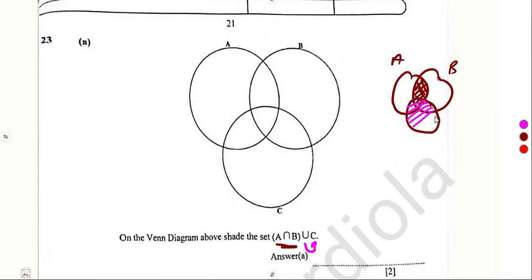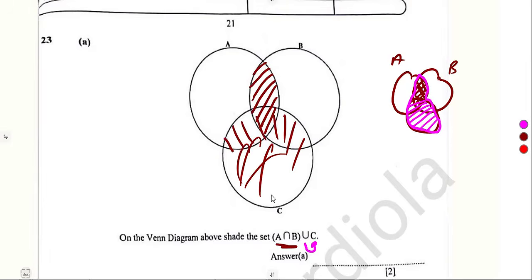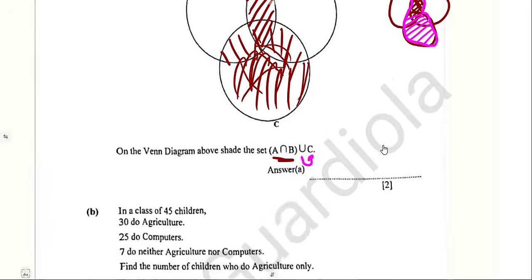This is our set C. So at the end, if we combine, what are we going to have? We are going to have the whole of this region that we shaded. That is it. It was just a combine. The intersection, you combine it to the union. Union means combine everything. That is the whole idea of this part. So we are done there.